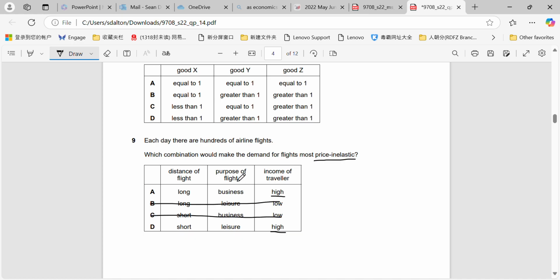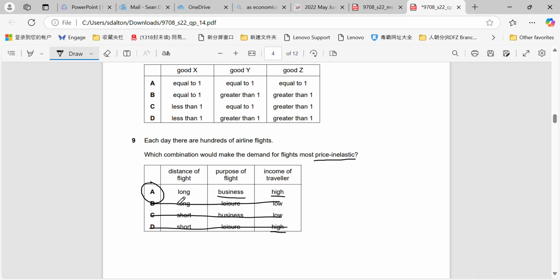And we'd be looking for the purpose of flight to be business, because they would definitely be more price inelastic than leisure would be. And that leaves us with the distance of the flight being long. In this case we're looking for the people that are not going to be as sensitive to the changes in price. They're still going to be willing to demand it.